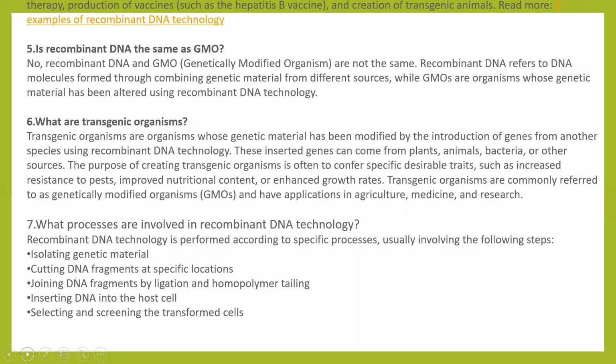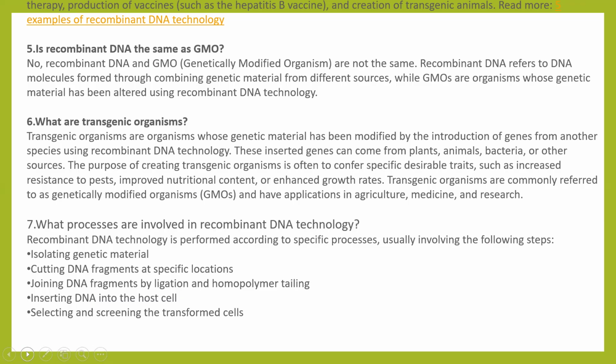What are transgenic organisms? These are genetically modified organisms. Transgenic organisms are organisms whose genetic material has been modified by the introduction of genes from another species using recombinant DNA technology.